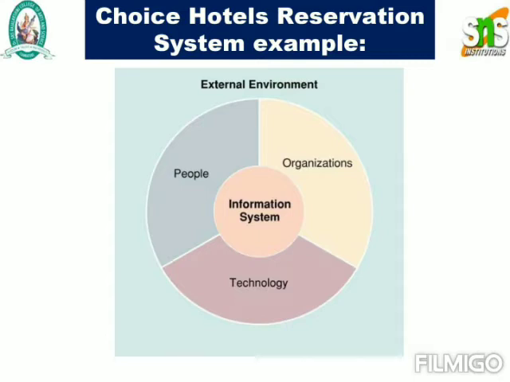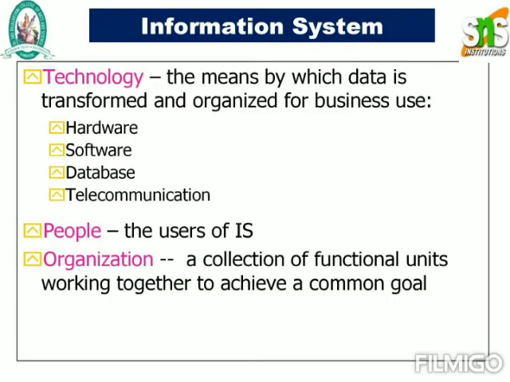Each group of individuals, each part of the company, will be working independently, and based upon the technology and the people, they can communicate with the help of information systems. That has been shown in the diagrammatic representation.